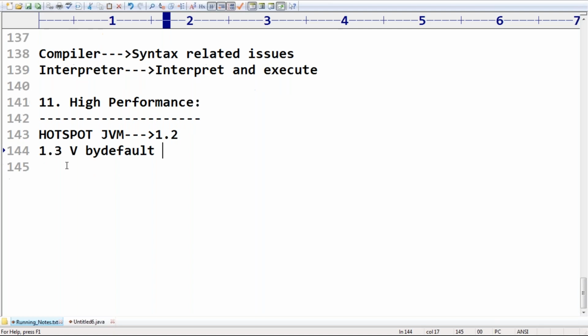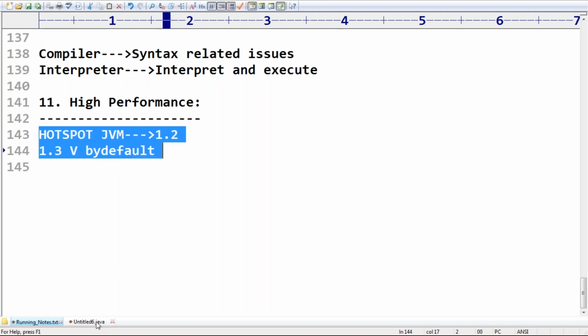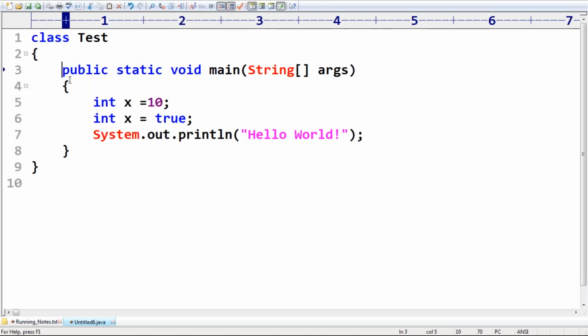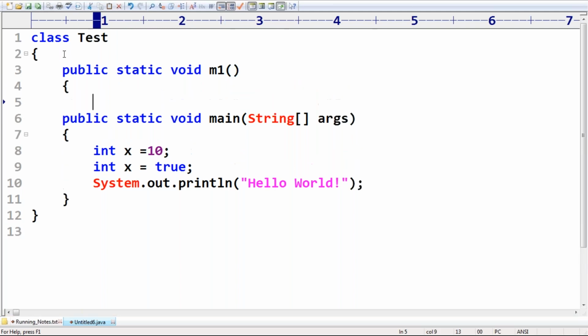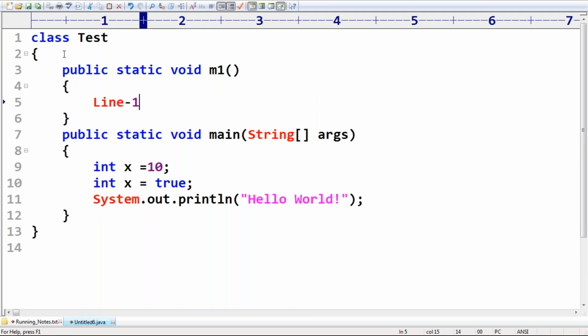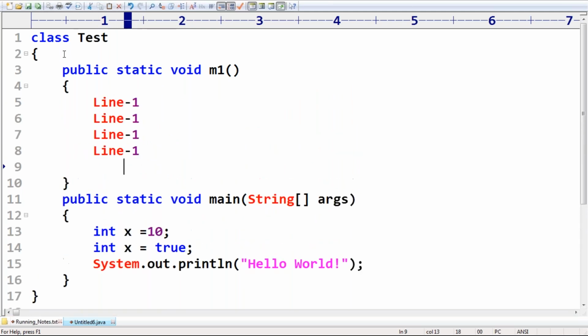Now immediately you may ask, what is the advantage of hotspot JVM? Very simple, sir. Assume that I have one Java program with a public static void m1 method. In this m1, there are multiple lines. Assume 1 crore lines of code are there.